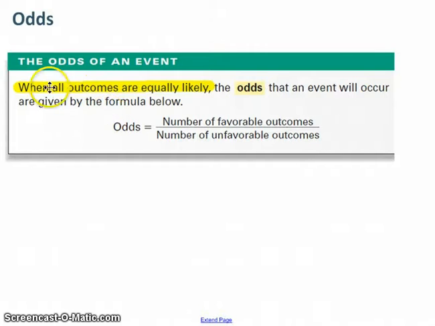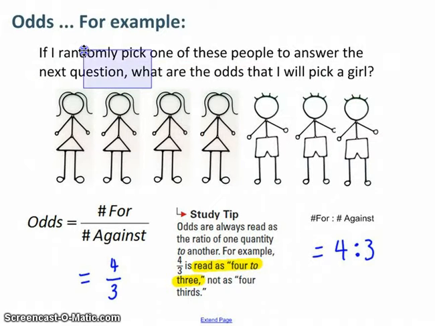Okay, now let's come back to this idea that I covered up, when all outcomes are equally likely. Well, the reason they were all equally likely is because I picked randomly. I didn't walk in there and plan to pick somebody with long hair or somebody who was wearing a skirt. That wouldn't be fair. Sometimes people have used the phrase stacking the odds. That would make it a biased survey or a biased test, not random.